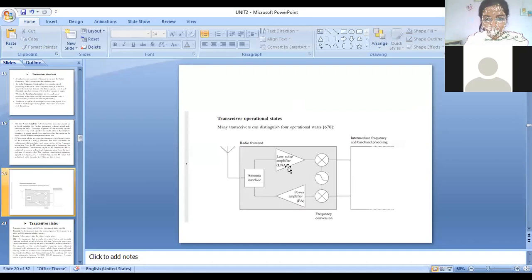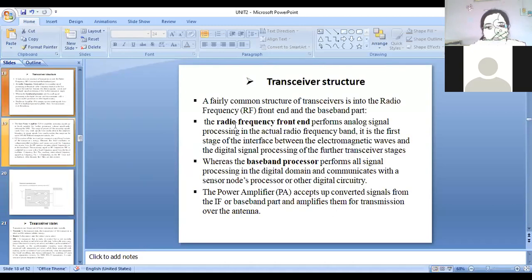A low noise amplifier amplifies our signal without affecting the SNR. Signal to noise ratio is constant, but the signal is amplified. Okay. Then radio front end. The radio front end performs the analog signal processing in the actual radio frequency band, and it is the first stage of the interface between electromagnetic waves and digital signal processing of the further transceiver stages.